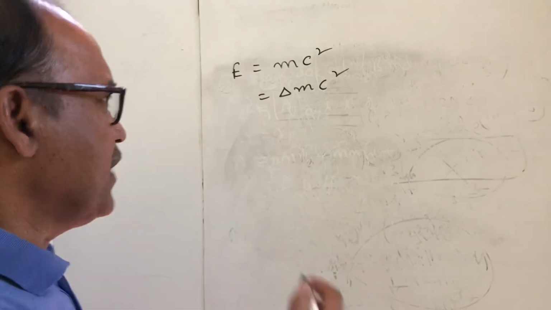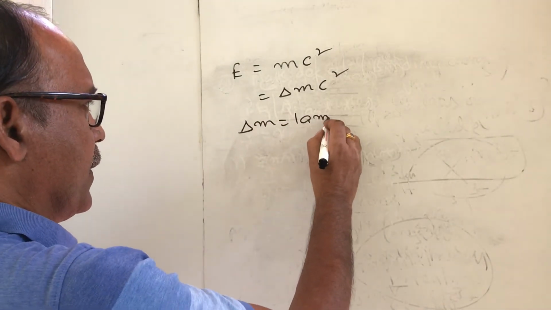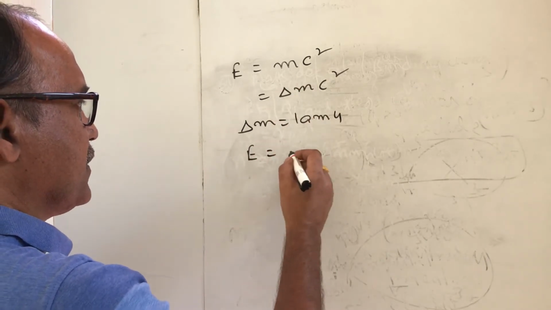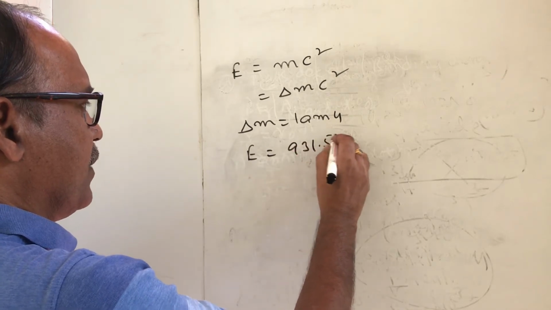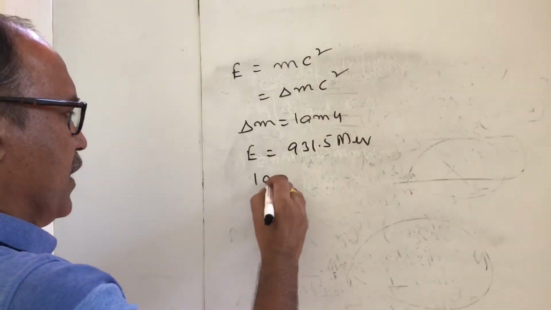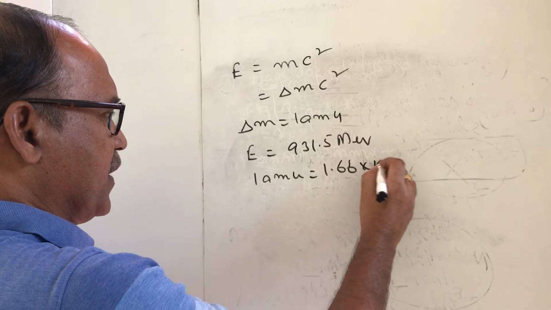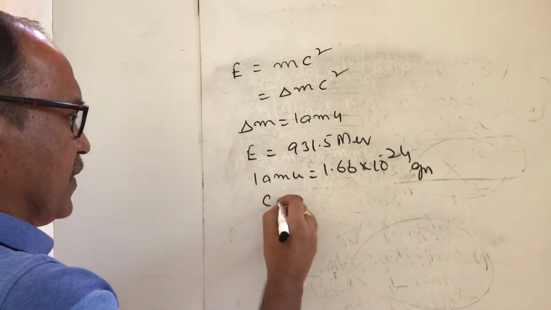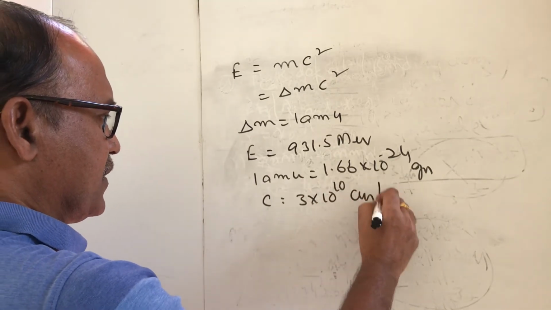For example, if delta m is 1 amu, substituting in this, we get 931.5 million electron volts, where 1 amu is equal to 1.66 into 10 power minus 24 grams, and c is the light velocity, 3 into 10 power 10 centimeters per second.